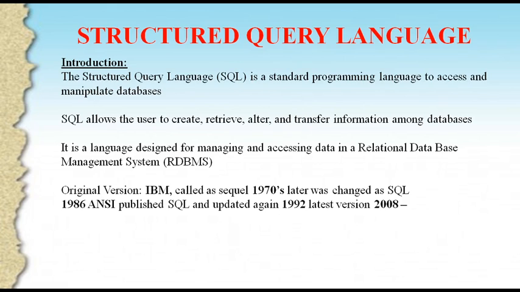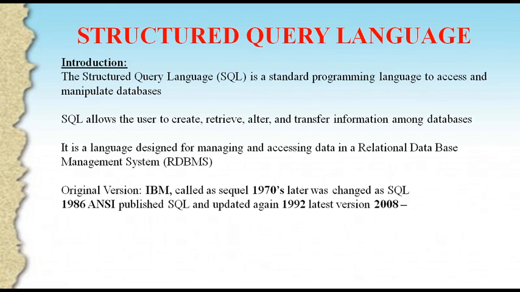The original version of SQL was developed at the IBM Research Center in the USA, and initially it was called SEQUEL. In the 1980s it was called SEQUEL.